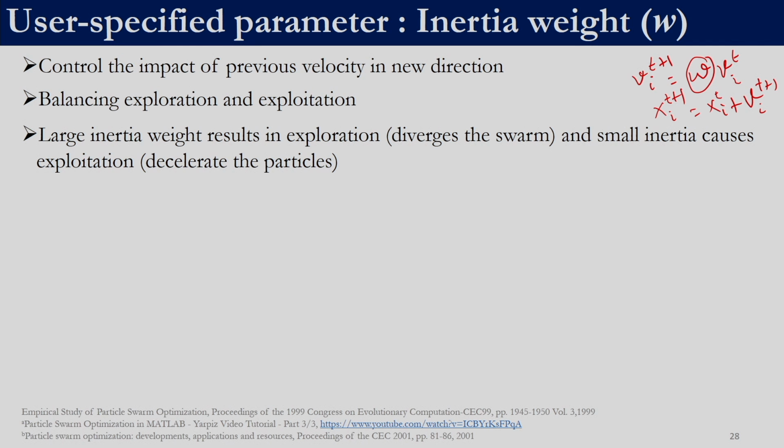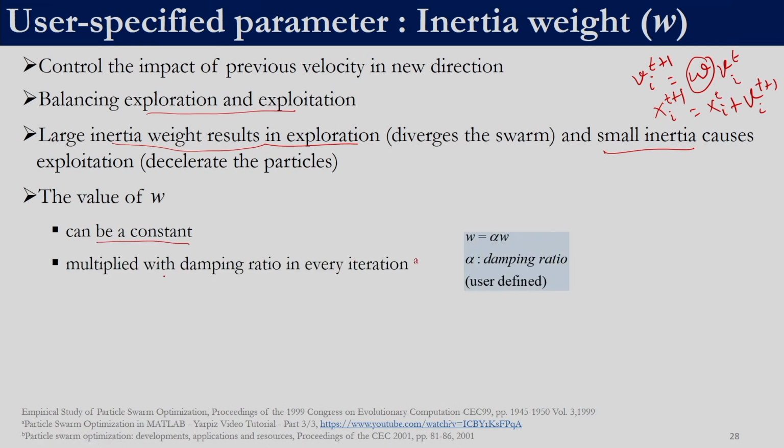It is used to balance exploration and exploitation. A large inertia weight will result in exploration, the swarm will diverge, and small values of inertia will cause exploitation, that is, it will decelerate the particles. There will not be huge changes, just minor changes. The value of W can be a constant, and very often it is taken to be a constant. It can also be varied from iteration to iteration.